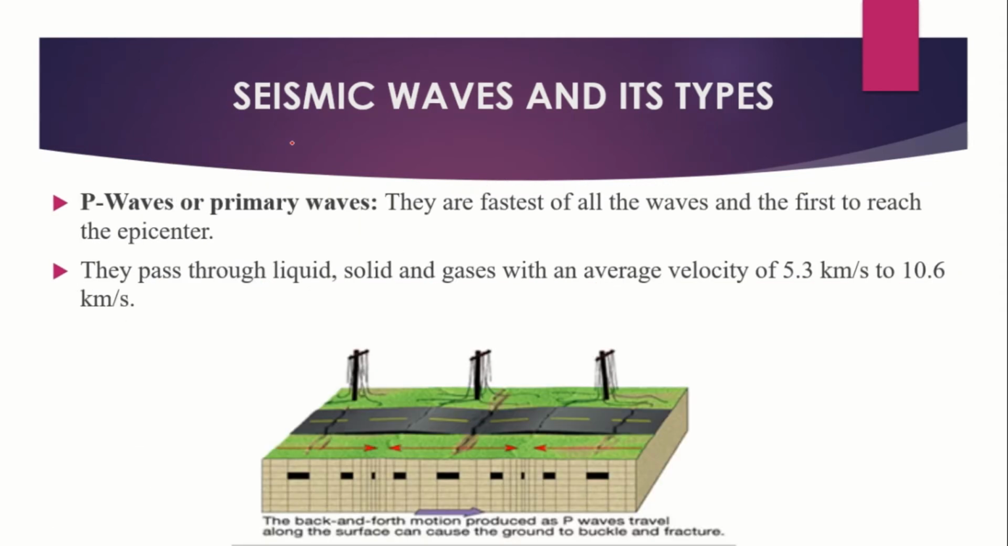Now, types of seismic waves: primary waves or P waves are the fastest of all the earthquake waves and the first to reach the epicenter. These waves pass through solids, liquids and gases, either through push or pull, with an average velocity of 5.3 km per second to 10.6 km per second. Here in this picture, the back and forth motion produced as the P waves travel along the surface can cause the ground to buckle and fracture.